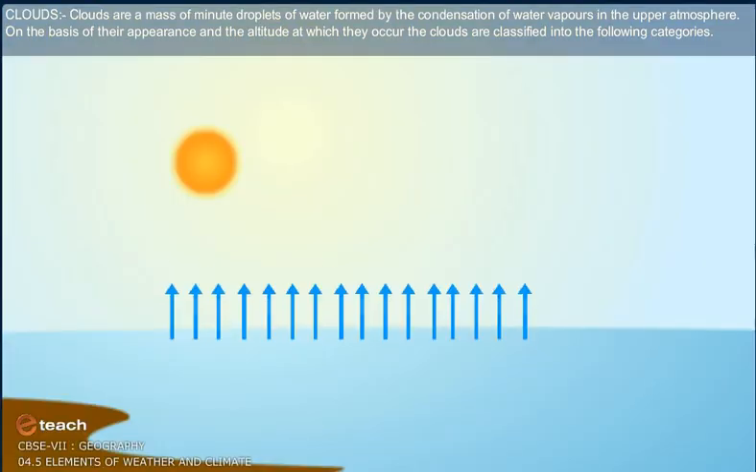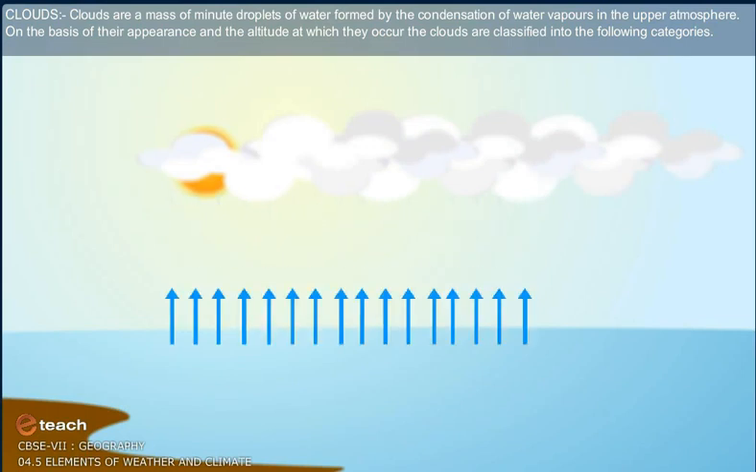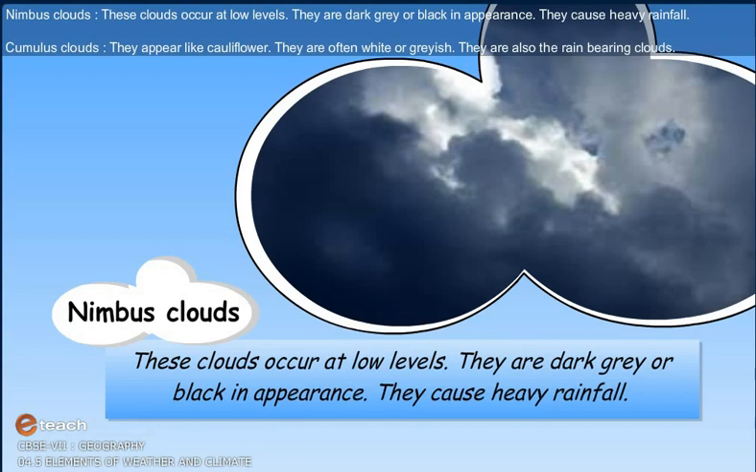Clouds. Clouds are a mass of minute droplets of water formed by the condensation of water vapors in the upper atmosphere. On the basis of their appearance and the altitude at which they occur, the clouds are classified into the following categories. Nimbus clouds. These clouds occur at low levels. They are dark grey or black in appearance. They cause heavy rainfall.